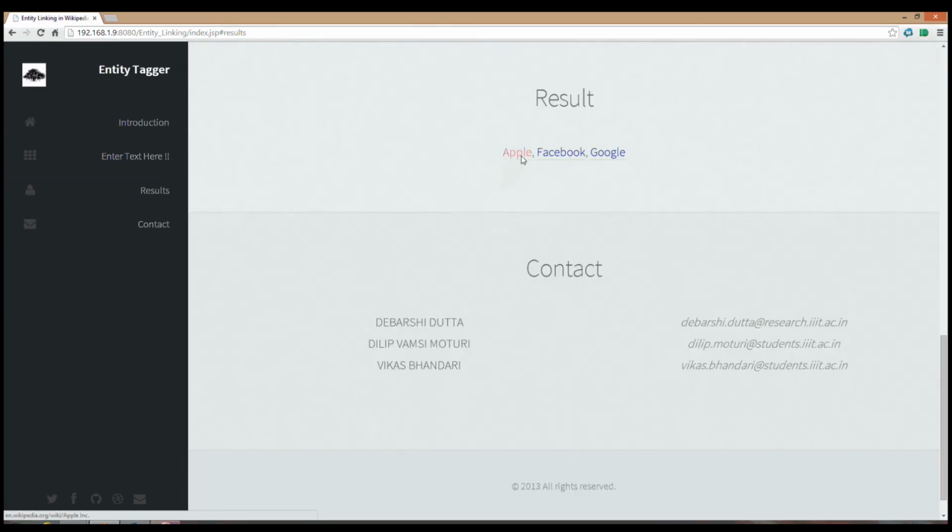You can observe that Apple is pointing to the Apple company, Facebook is pointing to Facebook and Google is pointing to Google, because Facebook and Google give the actual meaning of Apple. So here Apple is pointing to the Apple company.